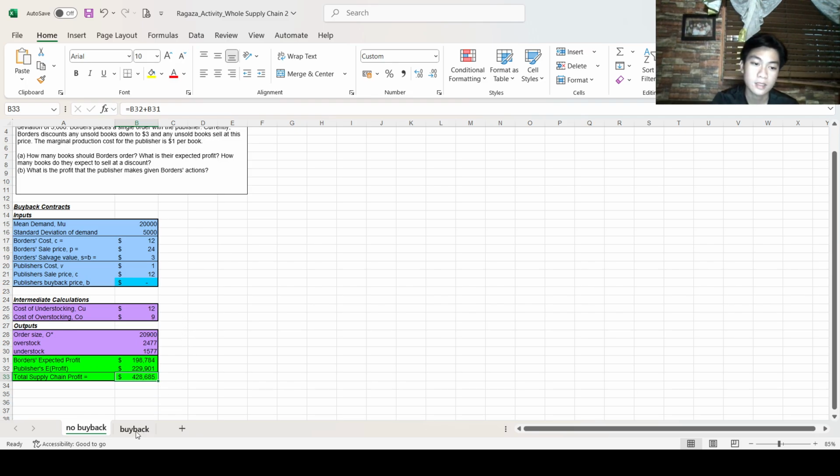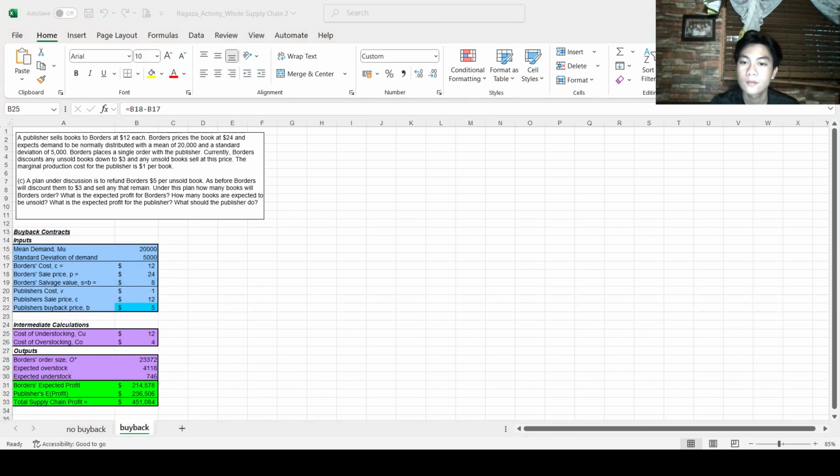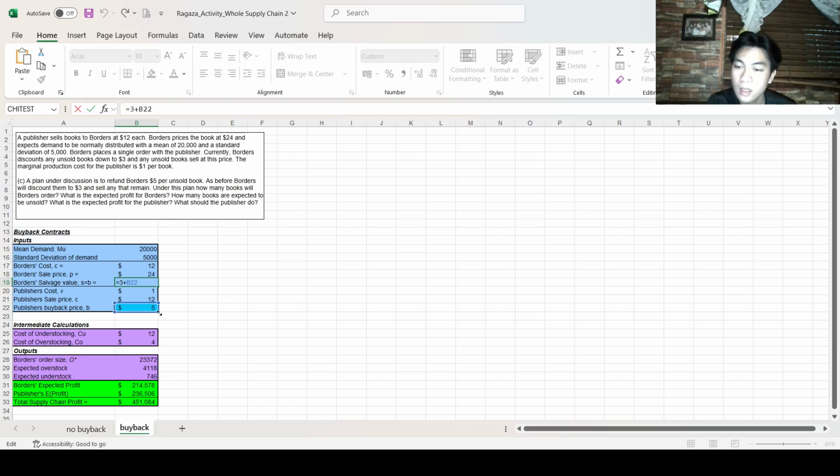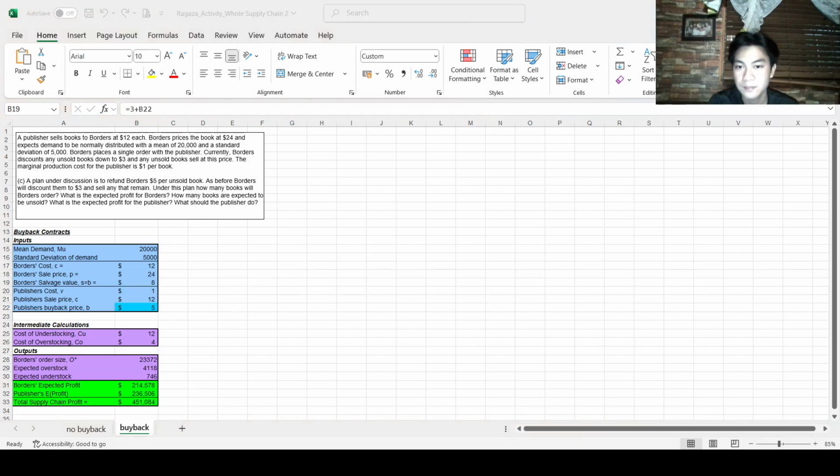Moving on to the buyback section. In this section, they have the same values, but this time they added a buyback price of $5, affecting the salvage price by adding the 5 to 3, which will result in 8.